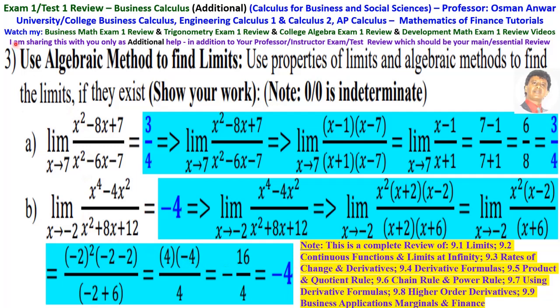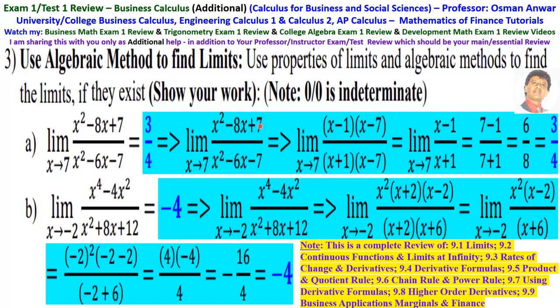Number 3 is use algebraic method to find the limit. So use the properties of limits and the algebraic method to find the limit if it exists. So the limit as x approaches 7 of x squared minus 8x plus 7 over x squared minus 6x minus 7. Simply substitute 7. Then you will find out this is 0 over 0, which is indeterminate. So 0 over 0 is indeterminate, that is not the answer.